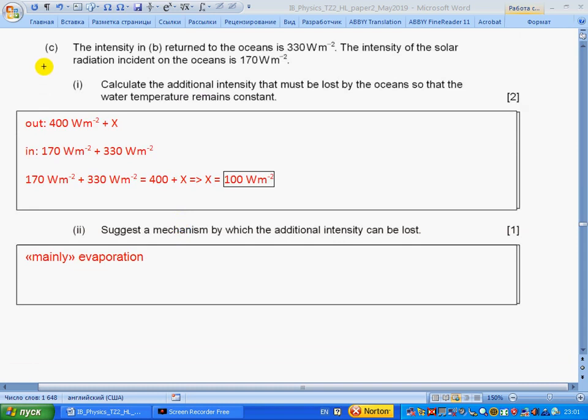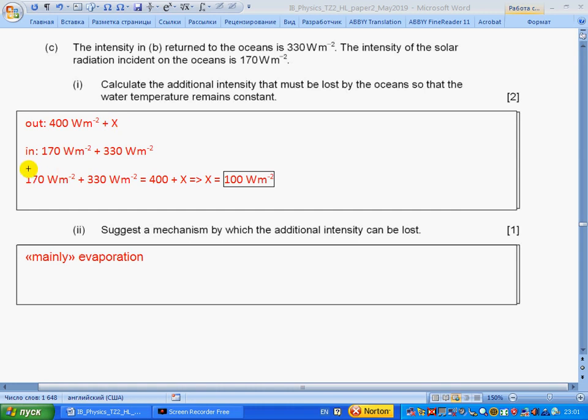The intensity returned to the ocean is 330. The intensity of the solar radiation incident on the ocean is 170. Calculate the additional intensity that must be lost by the ocean so that the water temperature remains constant. So out we have 400 radiated plus X, which we don't know.